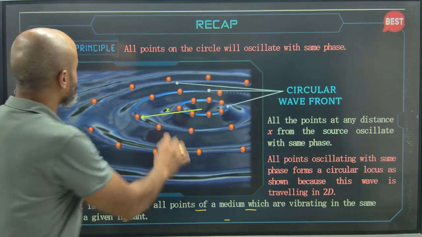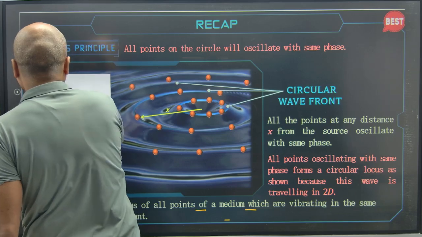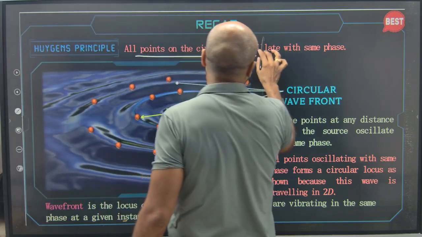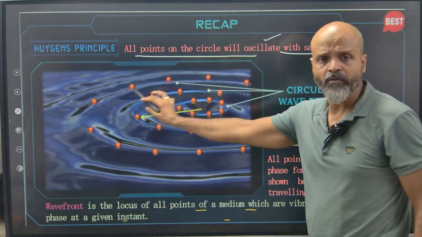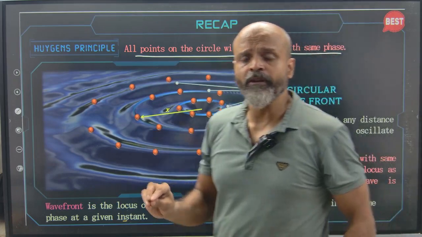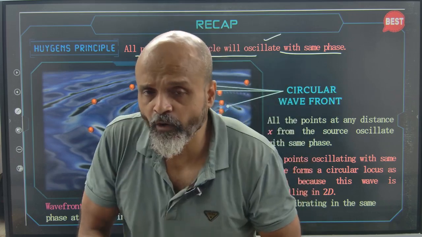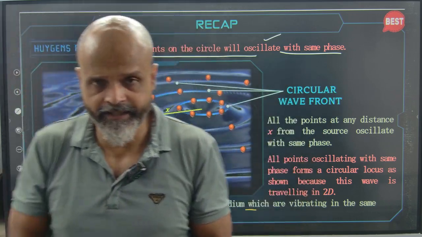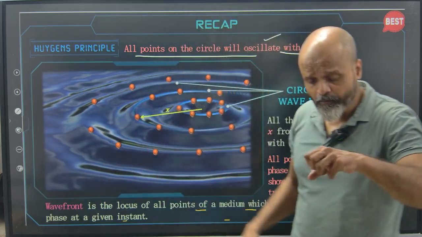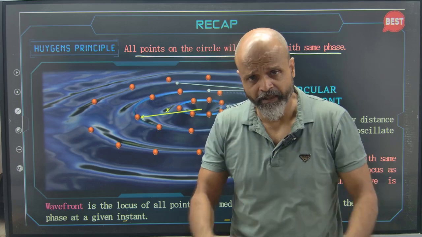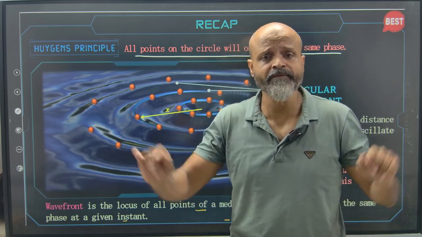Okay, so in Huygens principle, we had seen that all points on the circle will oscillate with the same phase. Now, as an example, since we cannot see light in the form of waves, whatever we can see in the form of waves, we have considered as an example. So we have seen how when we drop a stone in water, ripples or waves are formed.